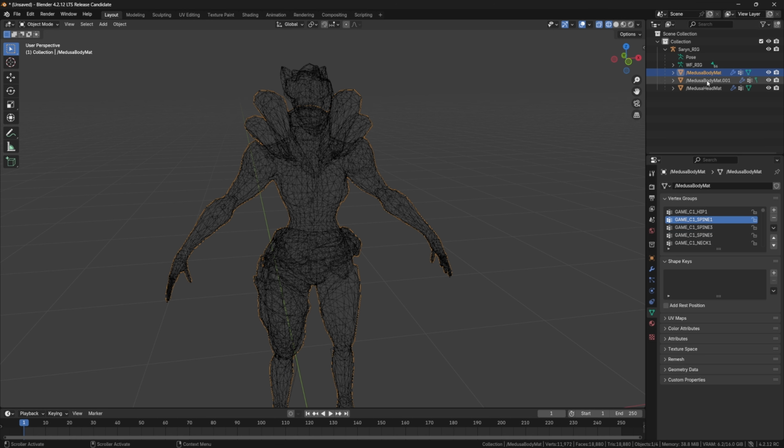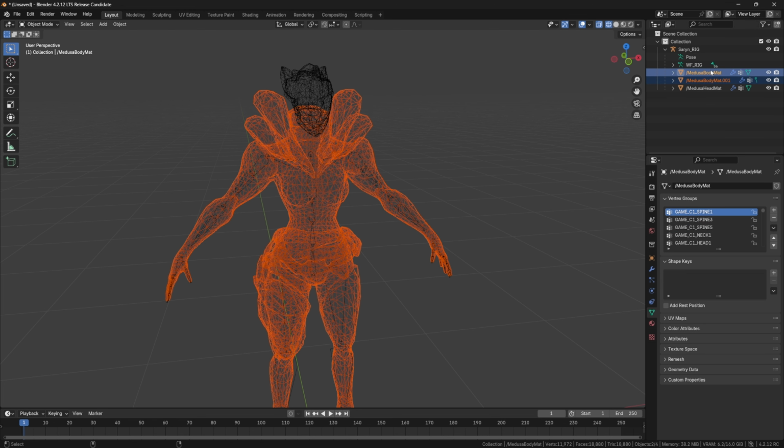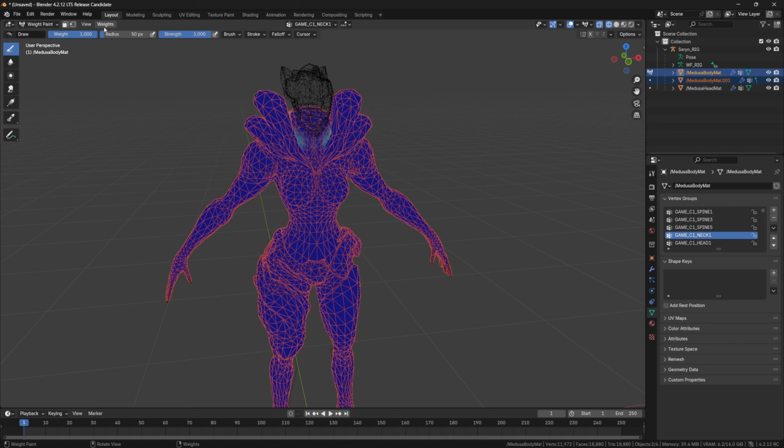And then we're going to select the duplication of the body. Under that, we select neck 2, and then hold Control and select our base body, and then select neck 1. Then we go under weight paint and do weights, transfer.